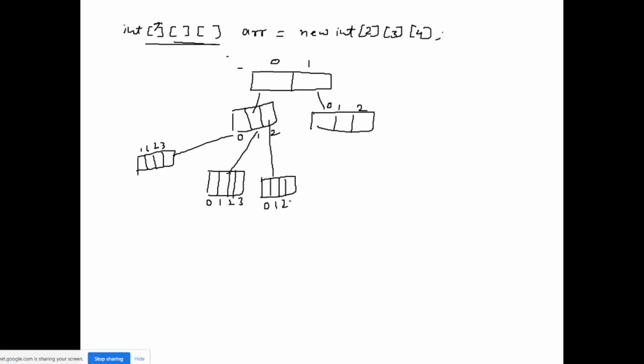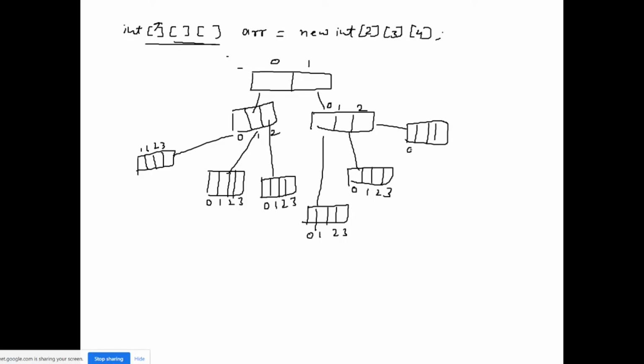Here also a size 4 array, 0, 1, 2, 3, and 0, 1, 2, 3, and for this 0, 1, 2, 3.